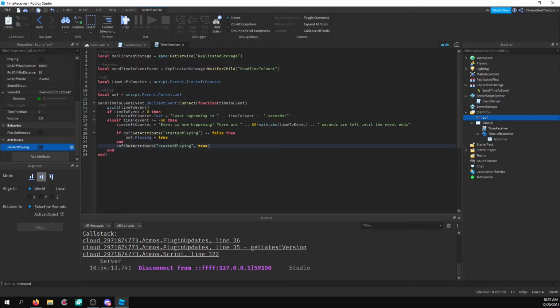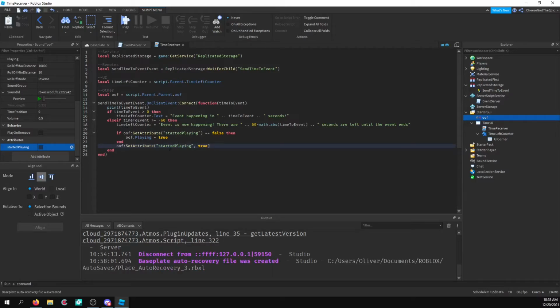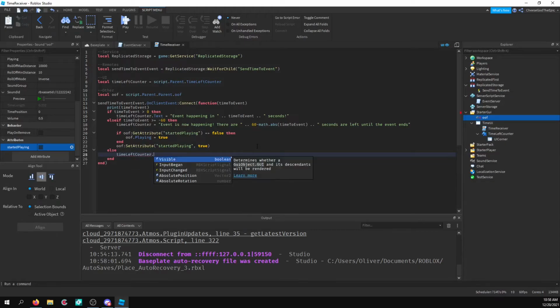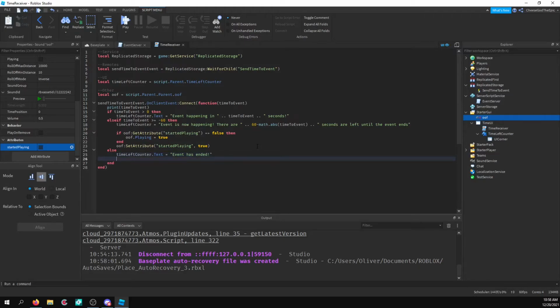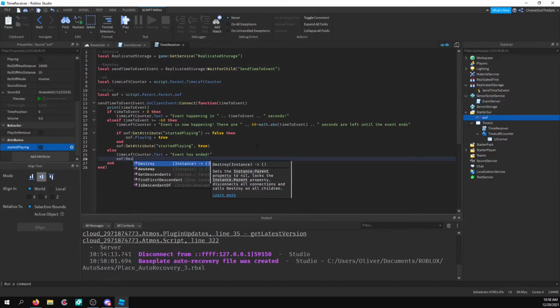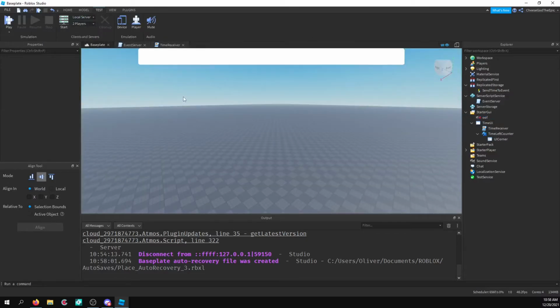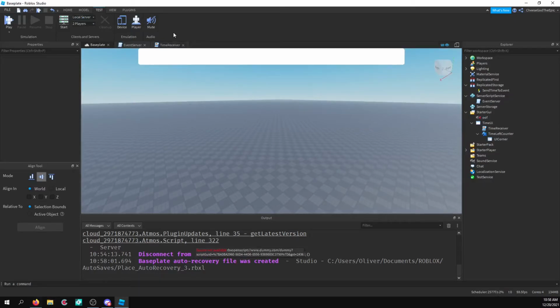And in that case, we want to say, alright. So this should start playing the song, but then we want to say else. So if it's -61, then time left counter dot text equals event has ended. Just like that. And then we will go ahead and destroy the audio so it stops playing. And with that, that should be good. So let's go ahead and test this.